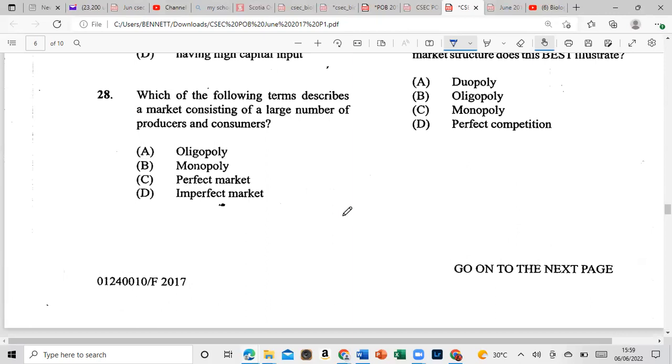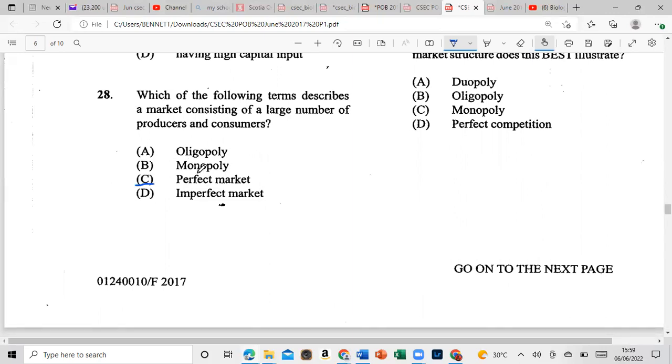Let's move on to 28. Which of the following terms describes a market consisting of a large number of producers and consumers? Oligopoly, monopoly, perfect market, or the imperfect market? And that would be the perfect market.